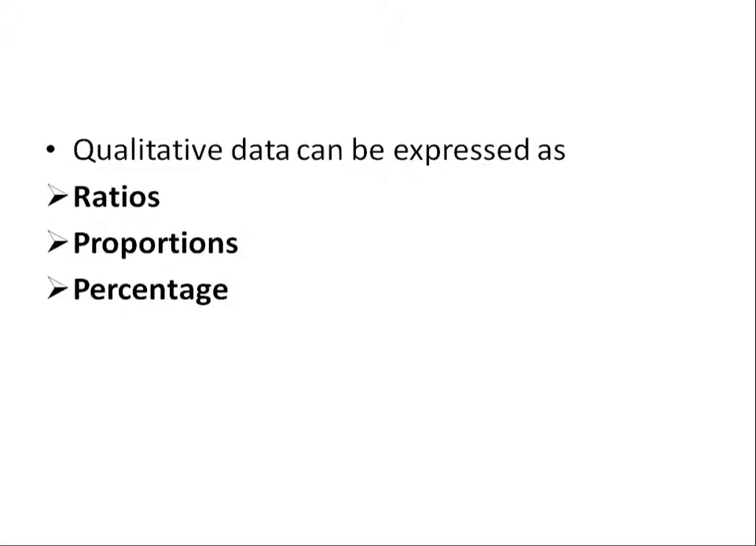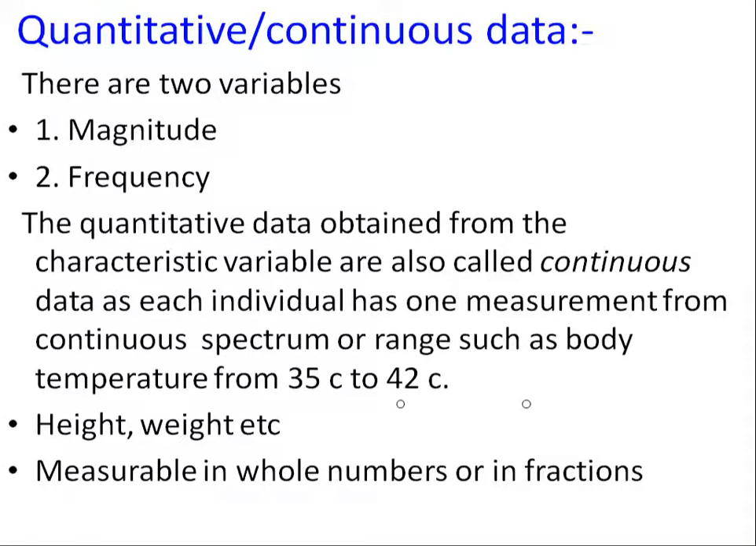We have discussed this from your practical statistics point of view. So the next thing is quantitative or continuous data. In this, there are two variables, that is magnitude and frequency. You can measure the magnitude and also see the frequency, that is the number of people having such a characteristic. The quantitative data obtained from the characteristic variable are also called continuous data.